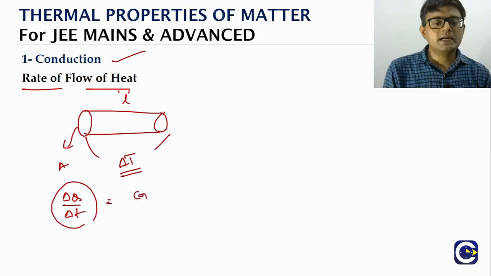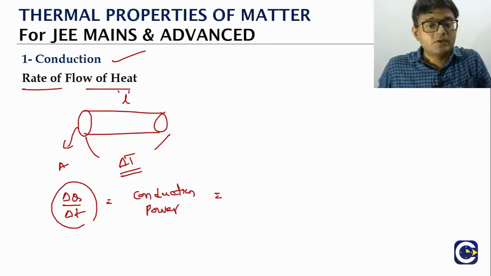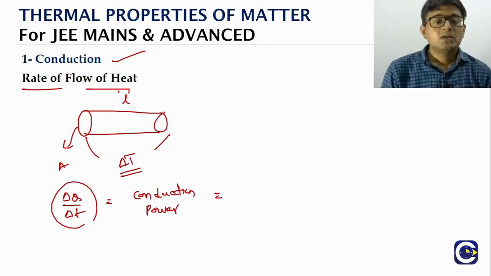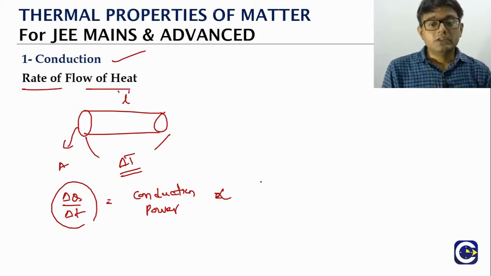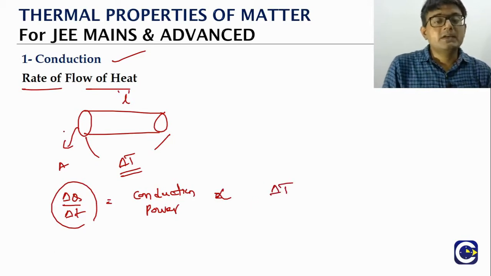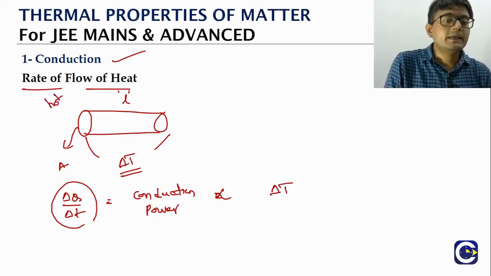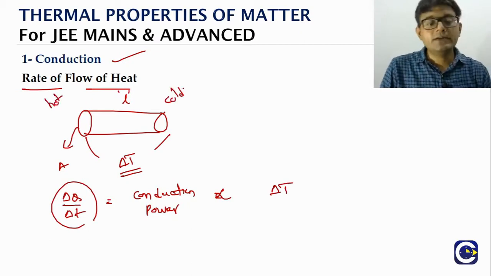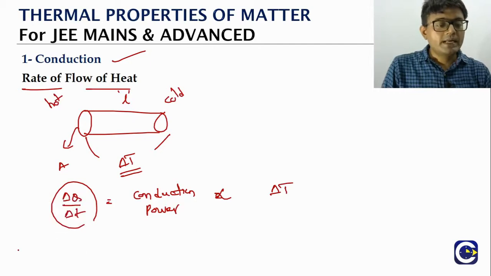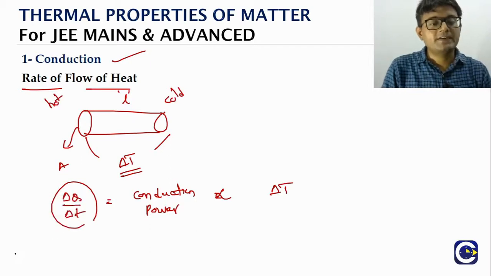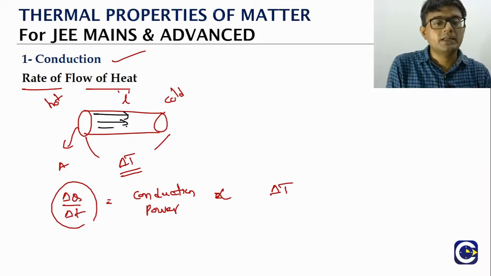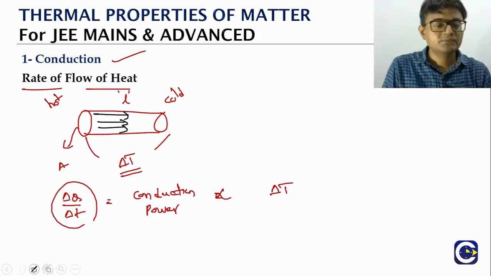We can also call it conduction power. Why conduction power? Because heat is energy, energy per time is what? Power, right? So we can also call it conduction power. So the rate of heat transfer through conduction will be directly proportional to the temperature difference between the ends. So how will the heat flow? It will flow from the hot end to the cold end. So the rate will be directly proportional to what? The temperature difference between the hot end and the cold end. So this is how the heat will flow from hot side to the cold side.